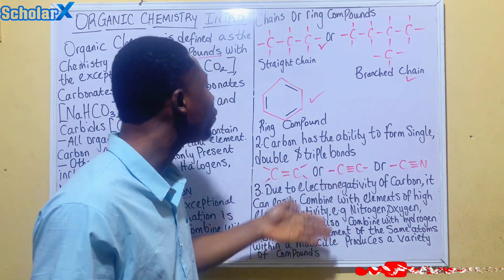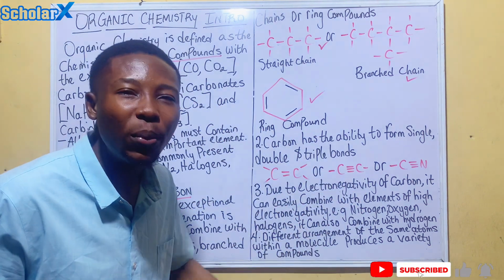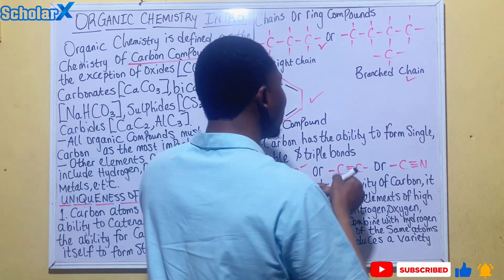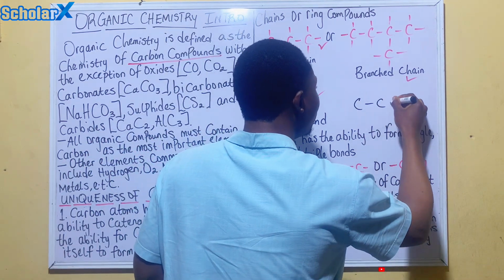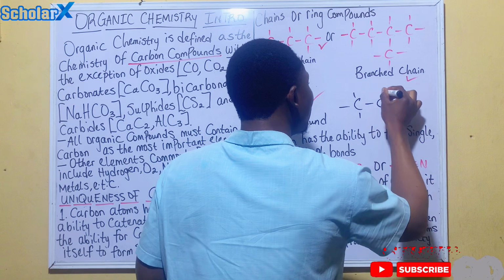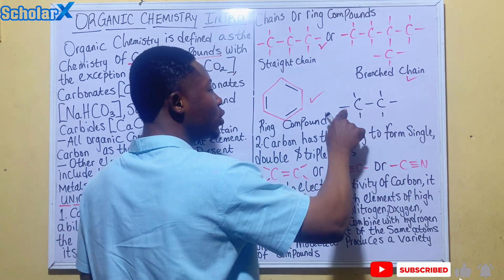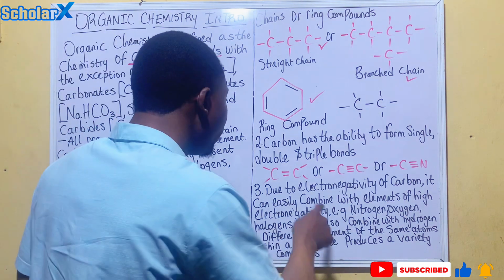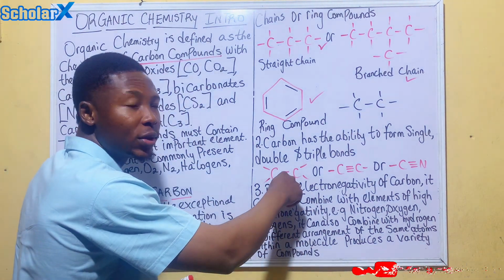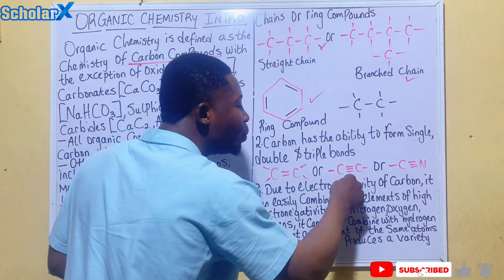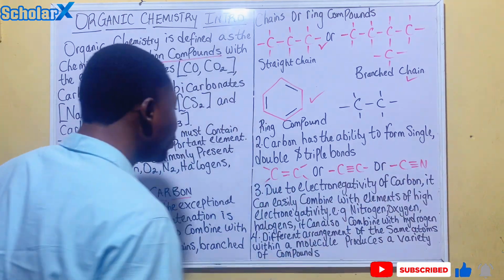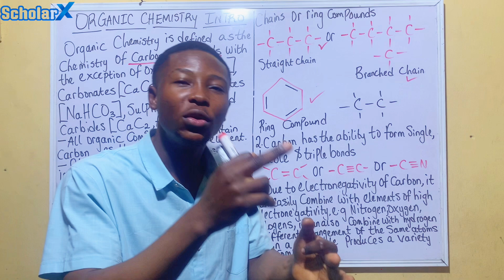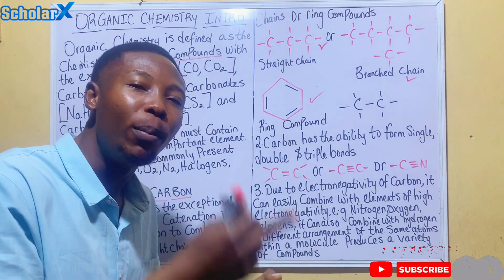Now let's look at the second uniqueness of carbon. Carbon has the ability to form single, double, and triple bonds. For instance, if I draw something like this, this is a single bond. But if you look at this, you see that this is a double bond, this is a triple bond, or you can also have your triple bond like that. So carbon has the ability to form single bond, double bond, and triple bonds.